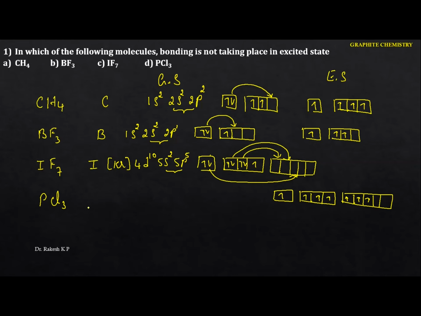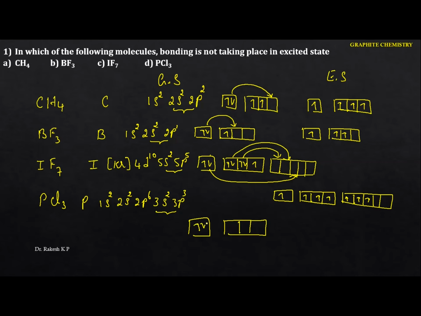So see the last one, that is phosphorus here. Let me write the particular electronic configuration. That is 1s2, 2s2, 2p6. The next thing we are having is 3s2, and also 3p3. Just go to the outermost shell here. I'm going to take the 3s2, and also we are having the 3p3.